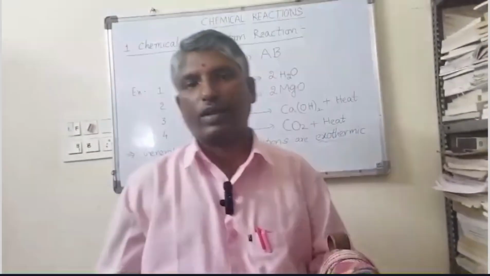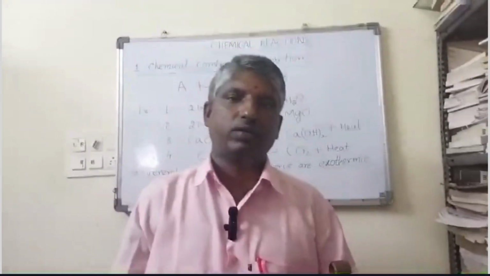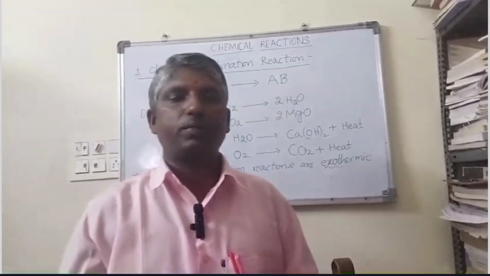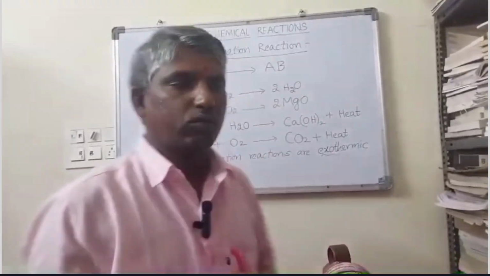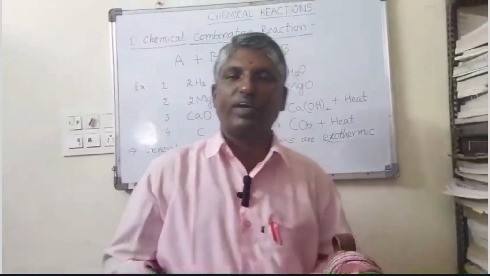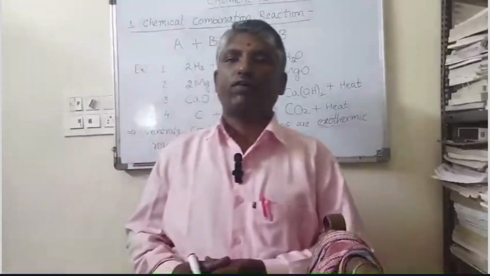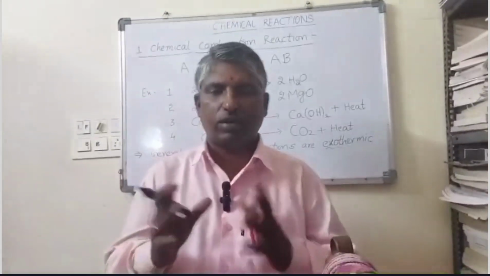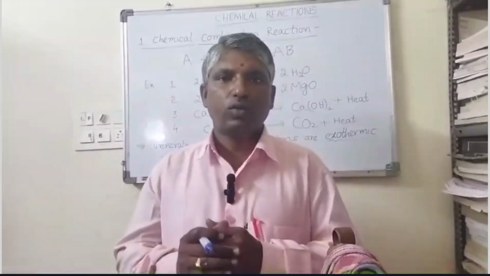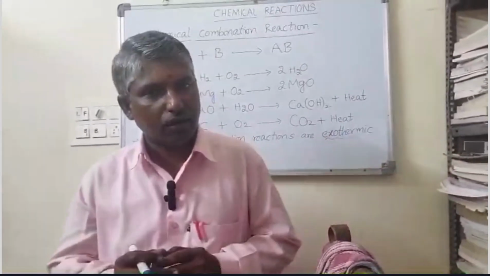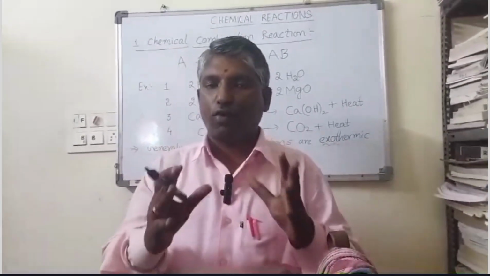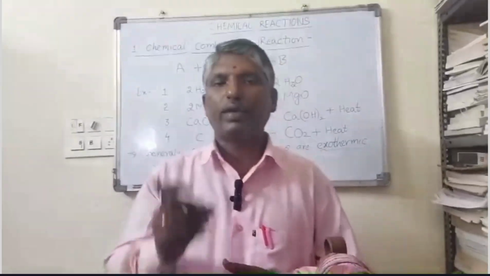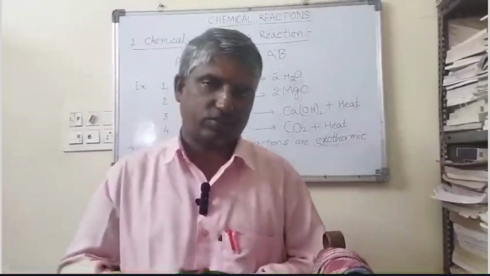Chemical reactions are four types: chemical combination, chemical decomposition, chemical displacement, chemical double displacement. Now, we observe the chemical combination reaction. Which type of reactions are called chemical combination reactions? Combination means combined. Two or more substances are combined with each other and form one new substance. Such reactions are called chemical combination reactions.